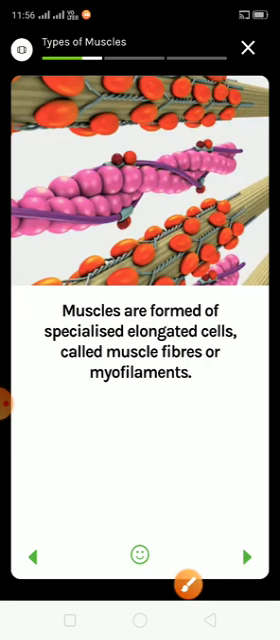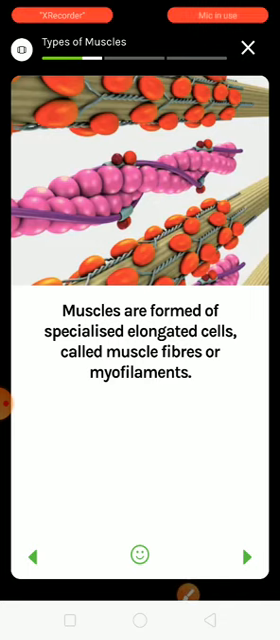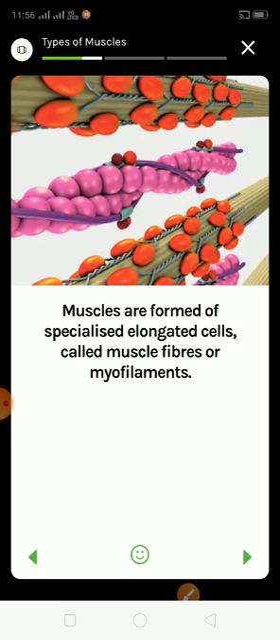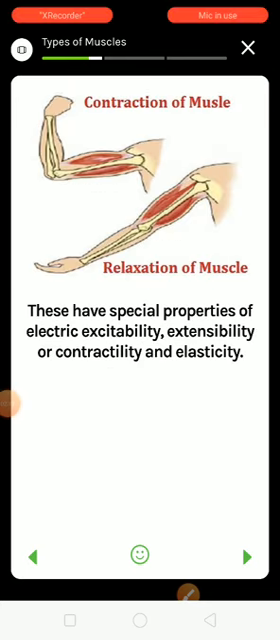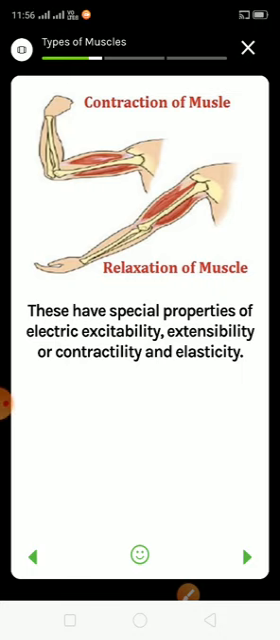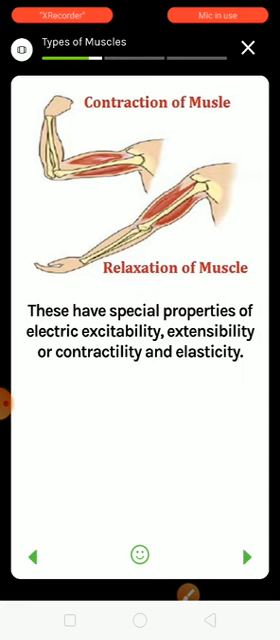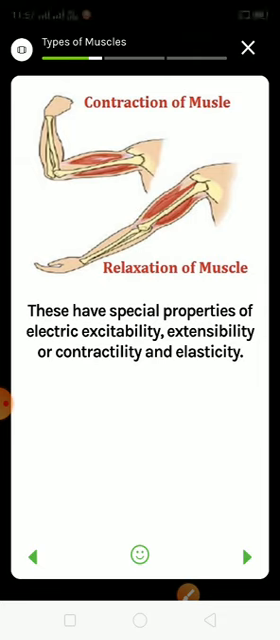Each of our muscles has a particular function in our body. Our body has different types of muscle, and each muscle has different functions. We will learn it now, okay? And one more thing, these muscles have special properties of electric excitability, extensibility or contractility, and elasticity. Means when we want we can contract our muscle, keep it tight, and when we want we can relax our muscle by loosening it.